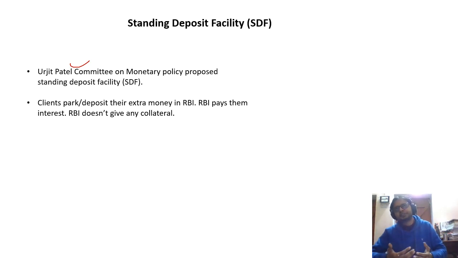Earlier, we saw that in the case of repo rate or MSF, there was collateral involved. In MSF, there was SLR quota securities involved as collateral. In the repo rate, also, the government securities were collateral. But in this standing deposit facility, there is no collateral required at all. So this is also one of the important tools.